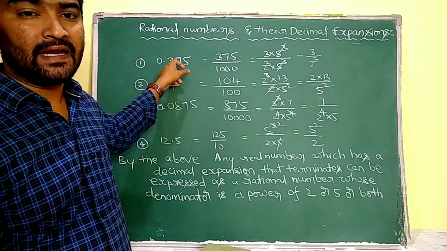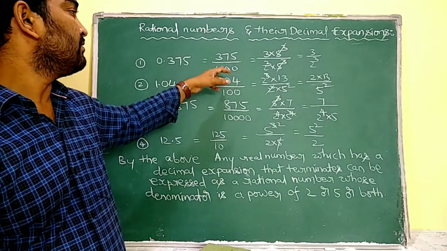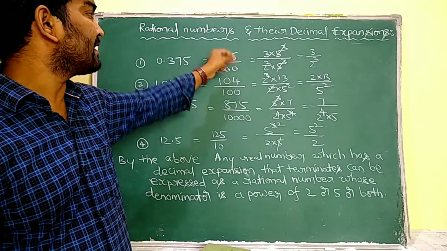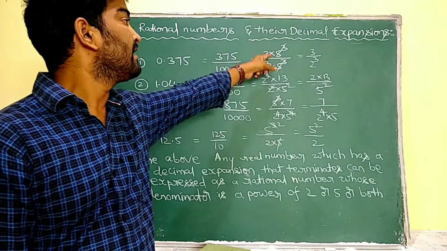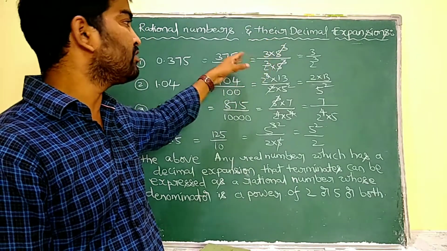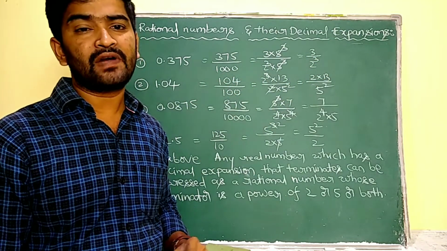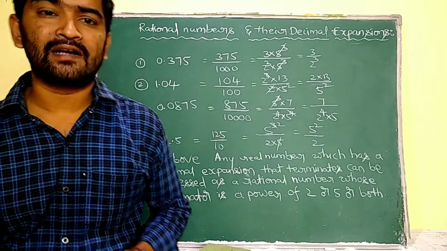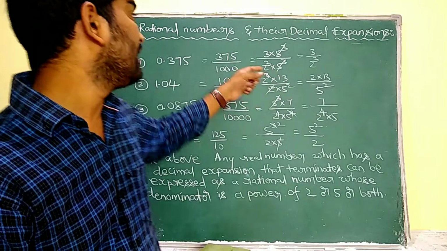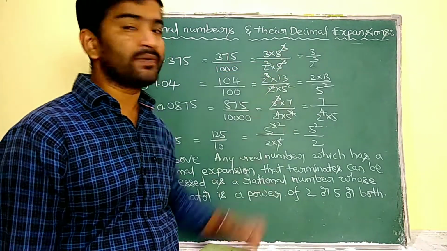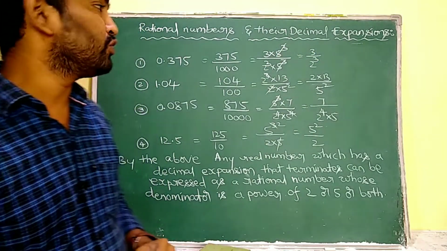See, 0.375 can be expressed in the form 375 by 1000, and now I am going to prime factorize this 375. This 375 is prime factorized as 3 into 5 cube. If you don't know, just prime factorize that. 1000 is 2 cube into 5 cube. Why? Because 10 is 2 into 5, 100 is 2 square into 5 square, and 1000 is 2 cube into 5 cube. Here the 5 cubes cancel out one another. Then the remaining value is 3 by 2 cube.